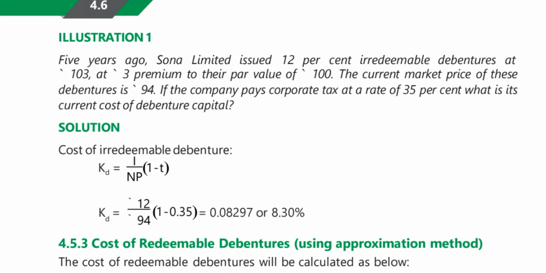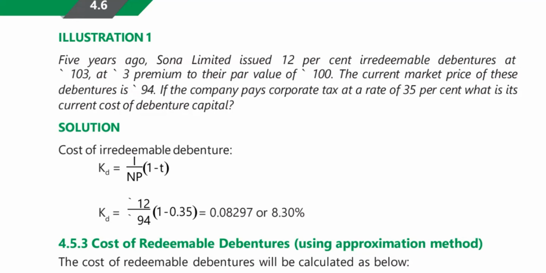Now in this problem, 12% irredeemable debentures at rupees 103, at a premium to their par value of 100. The current market price of this debenture is rupees 94. The market price is neither 103 nor the par value of 100, but 94. If the company pays corporate tax at 35%, what is its current cost of debenture capital? So how do we calculate this?